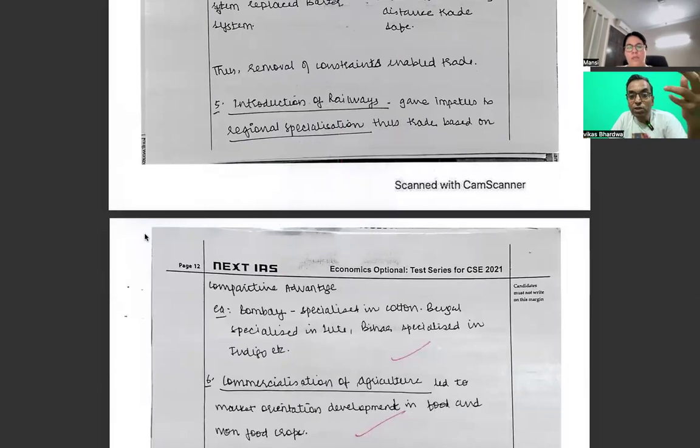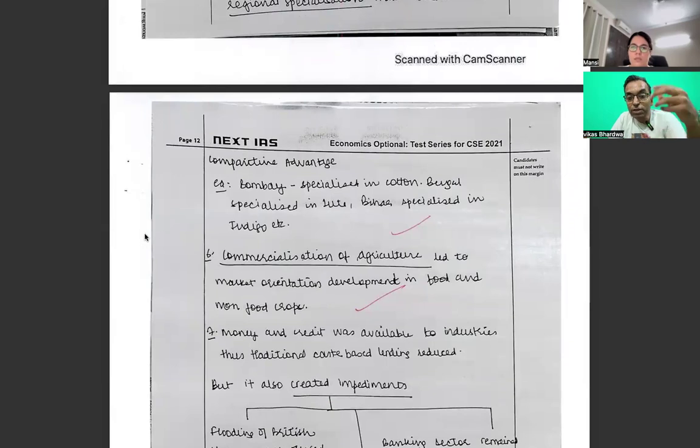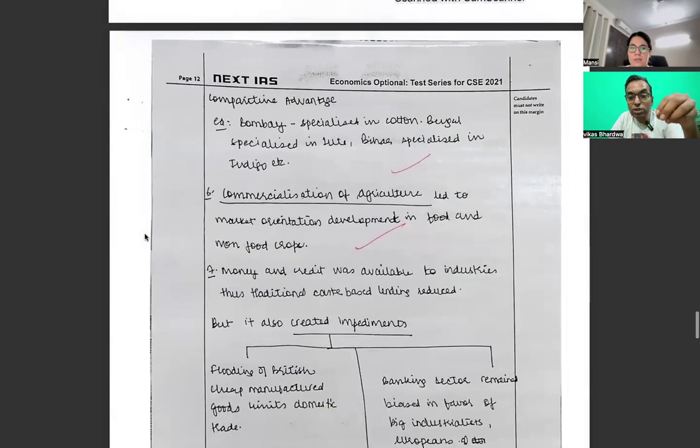Then she is explaining regional specialization, the trade based on competitive advantage. Bombay specialized in cotton, Bengal specialized in jute, and Bihar especially in indigo. I am 100% sure you are also aware of all these ideas. It is not something new. Commercialization of agriculture, you also put it in the beginning.